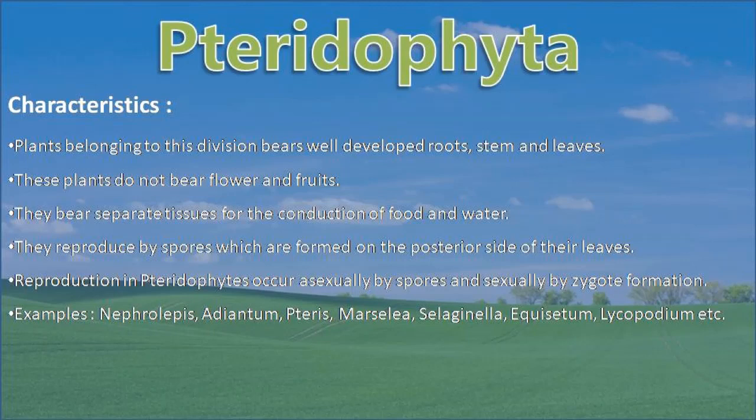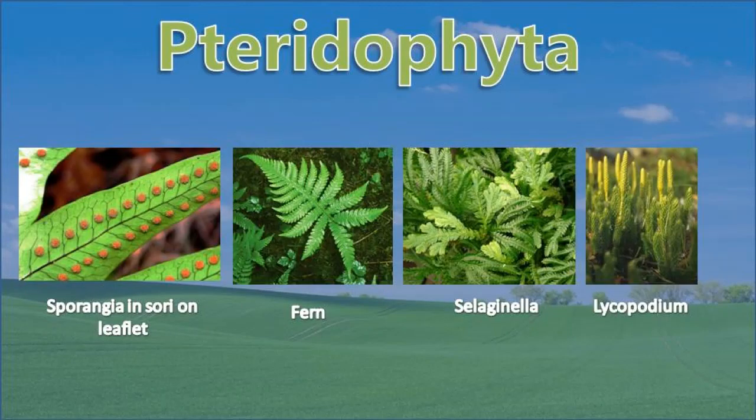Here both types of reproduction take place. If reproduction takes place by spores, then it is asexual reproduction, and if it takes place sexually, it reproduces by zygote formation. There are many examples of this: Nephrolepis, Adiantum, Pteris, Marsilea, Selaginella, Equisetum, Lycopodium. These are the common examples of pteridophytes.